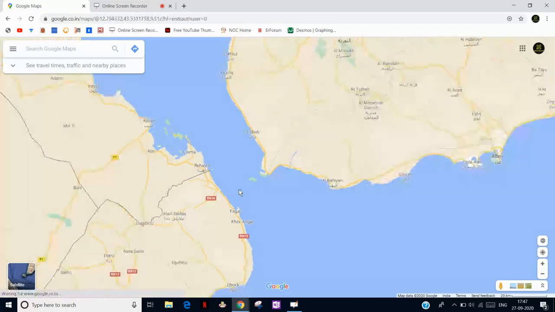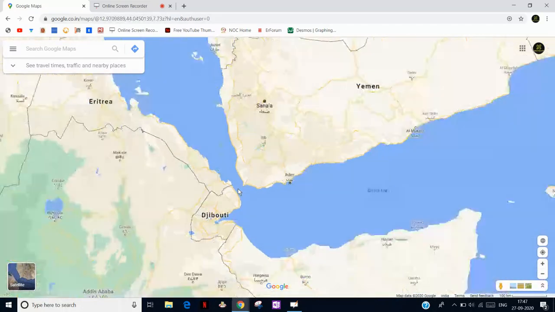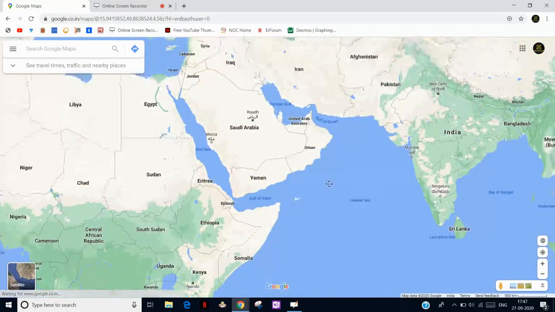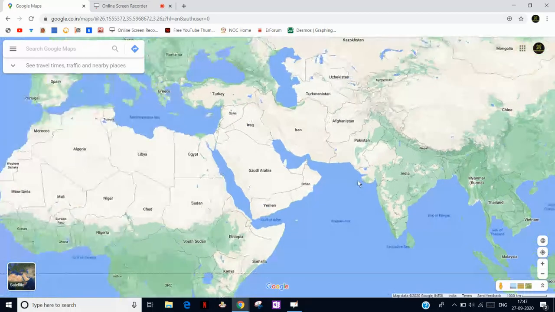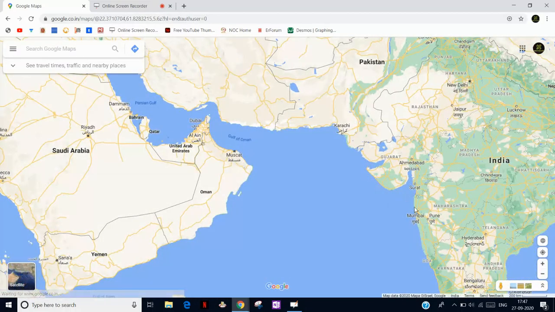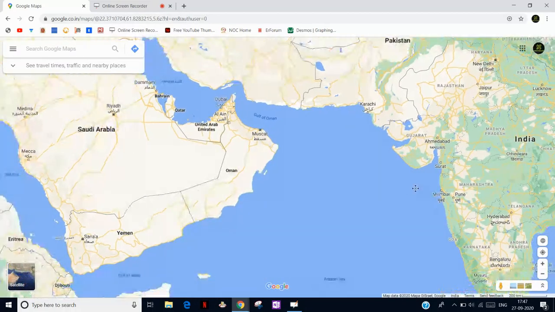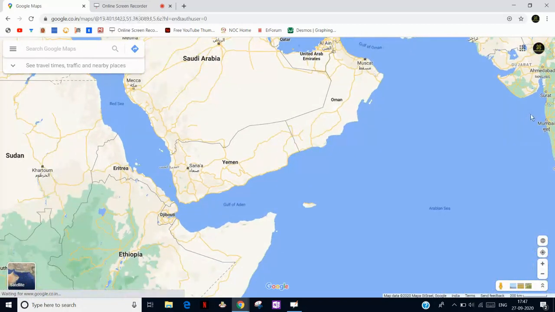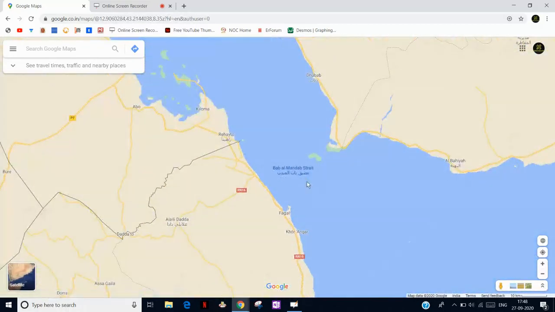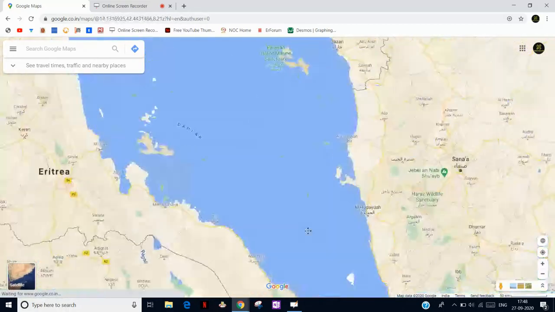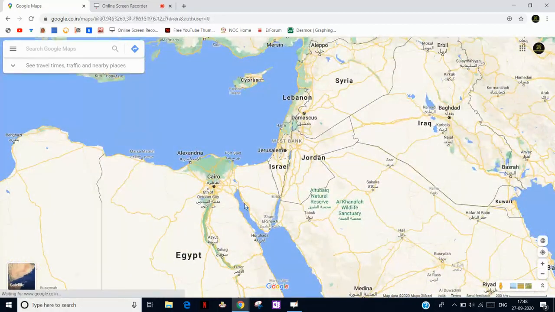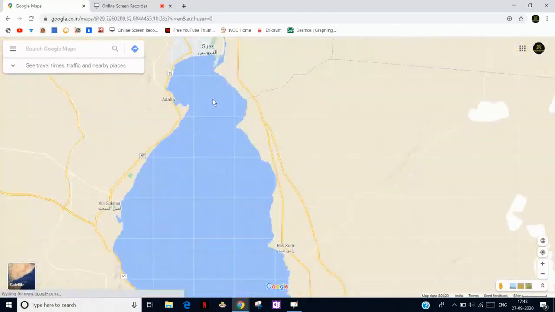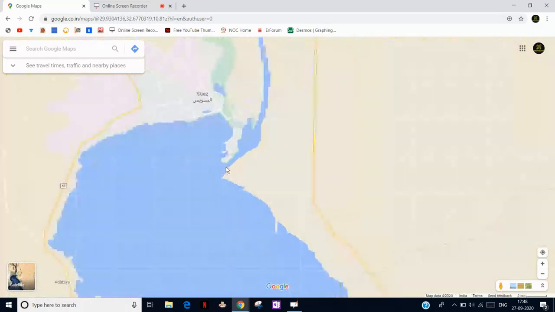So this is very strategically important from the point of view of India. Why? Because if you want to send cargo from India to Europe by waterway, you start from Bombay port, the Mumbai port, and your ship comes here and enters the Gulf of Aden, and then through this Bab al Mandab Strait you go to the Red Sea, and from this Red Sea there is a canal that is known as the Suez Canal. This is a very narrow strip.